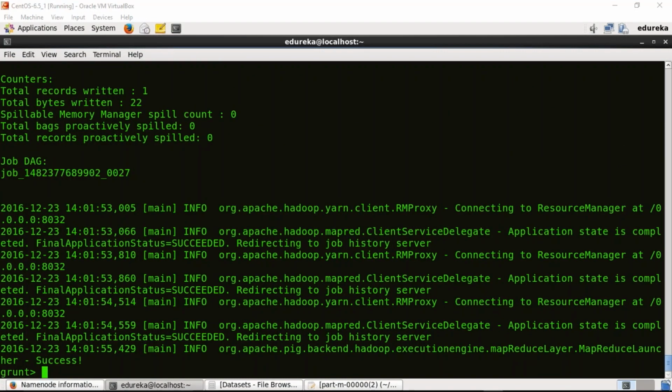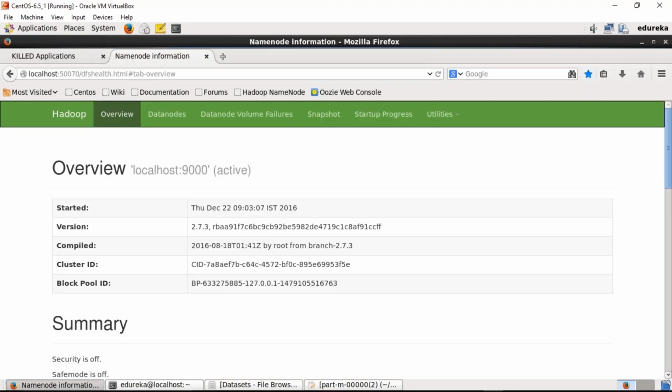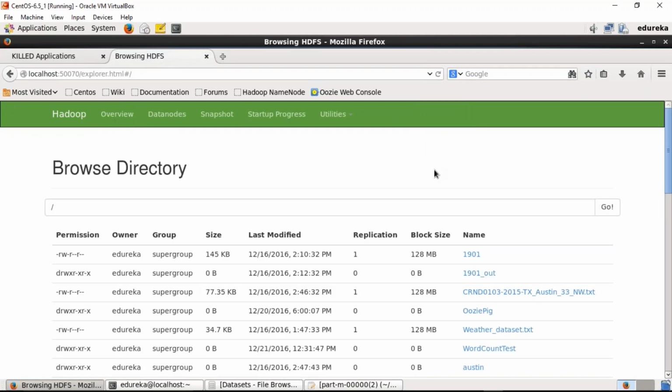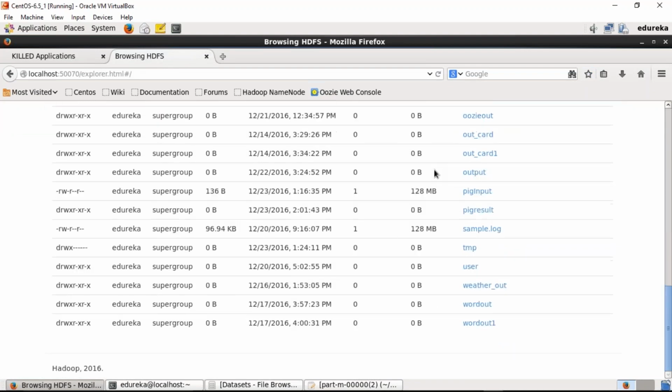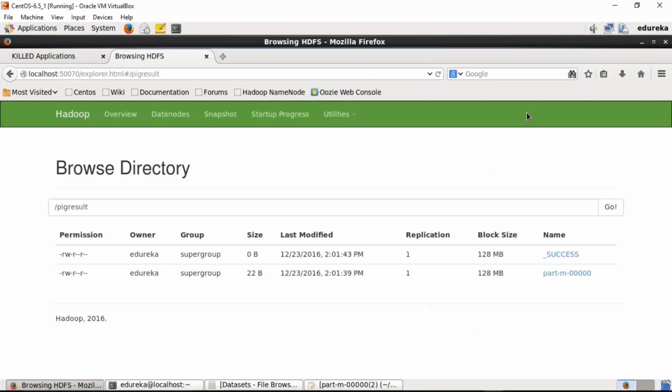So guys, looks like the file has been created on the HDFS. Let's go and check. This is the name node health UI. I'll go to browse the file system. Now let's look for the directory pig result that we created. It's right here. We'll open it and we have the part file present here, right? I'll simply download it.